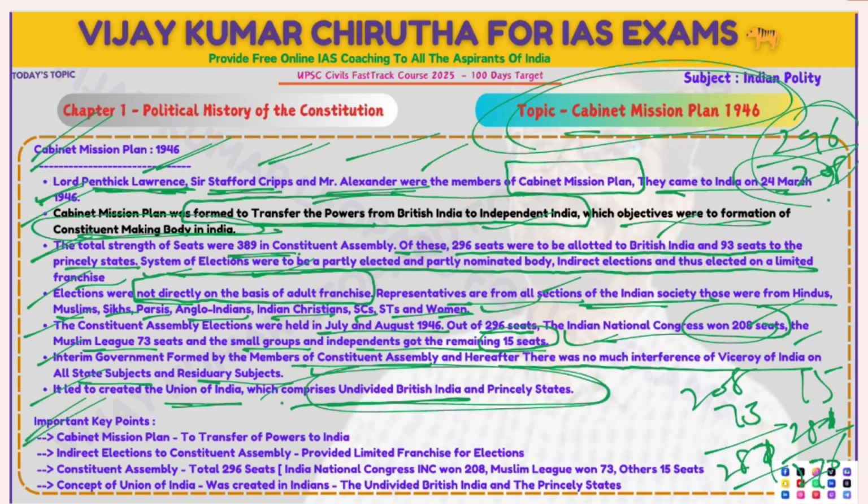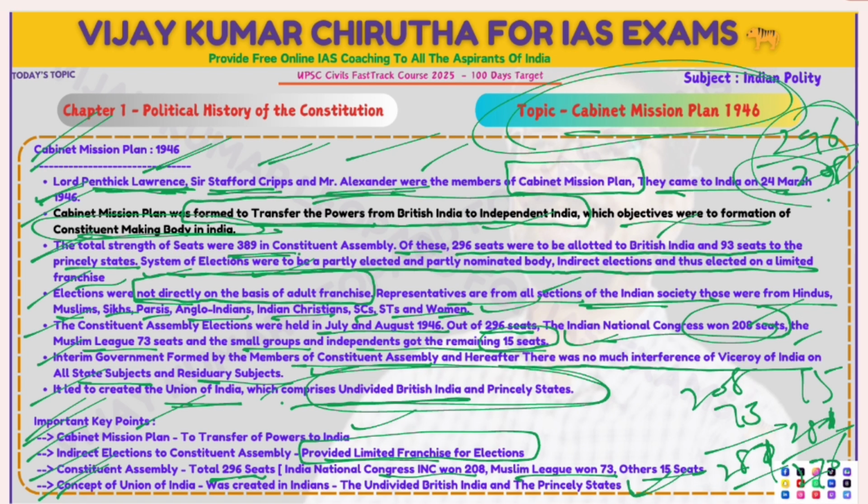Some important key points to remember from the Cabinet Mission Plan 1946: transfer of powers to India; indirect elections to the Constituent Assembly with limited franchise; a total of 296 seats in the Constituent Assembly. The Indian National Congress won 208, the Muslim League won 73, and others 15. The concept of the Union of India, comprising undivided British India and the princely states, was created. This is all about the Cabinet Mission Plan 1946.